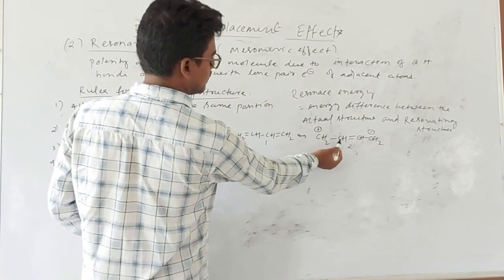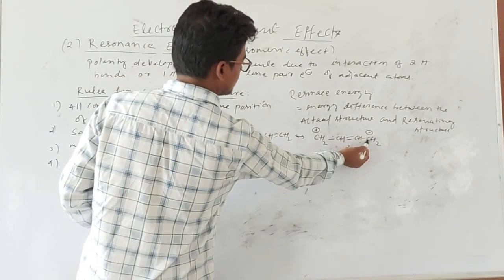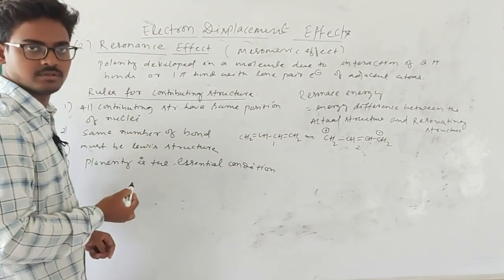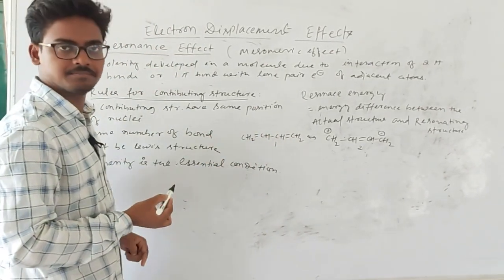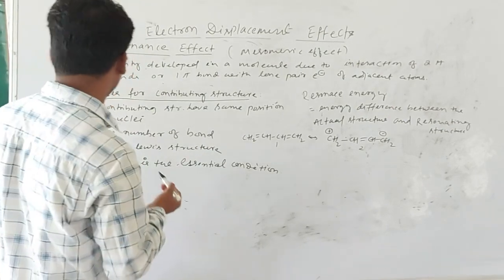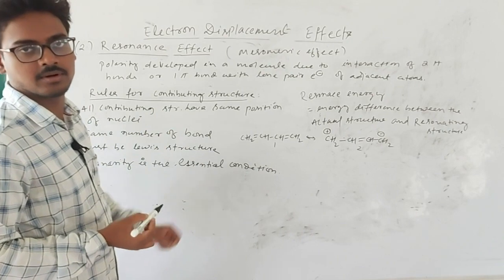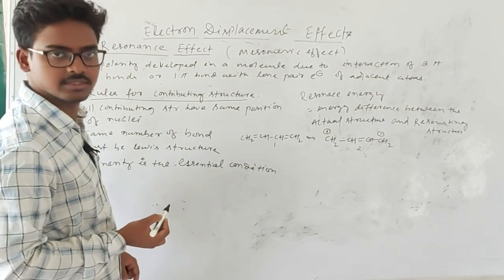So here carbon is there, here carbon is there, here carbon is there, here carbon is there. So all are in the same position. It does not change the nuclei of the atom. Okay. Second is the same number of bonds. All contributing structures should have the same number of bonds.